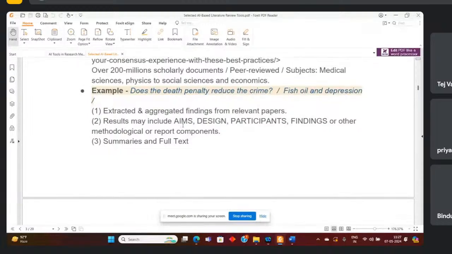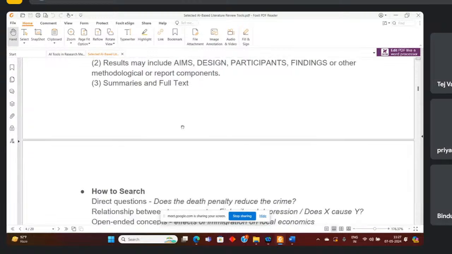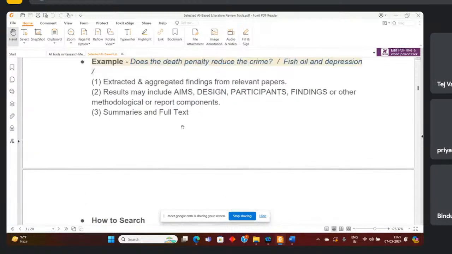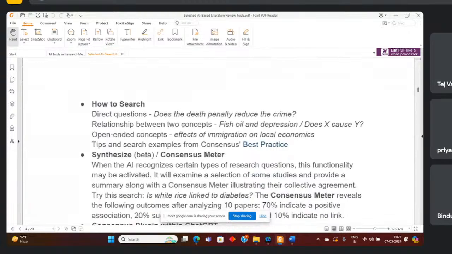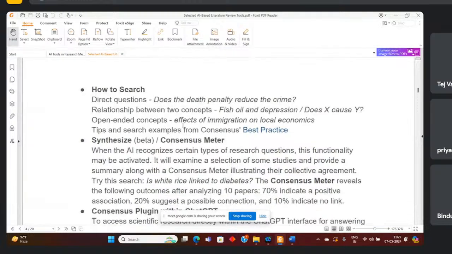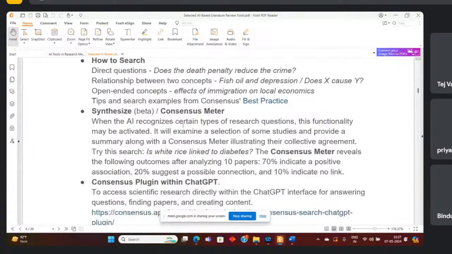Based on these questions, when we put them in, they will give you some text, or we can say they will provide some paragraph to answer these questions. Those paragraphs, those outputs you can use in your proposal, right?